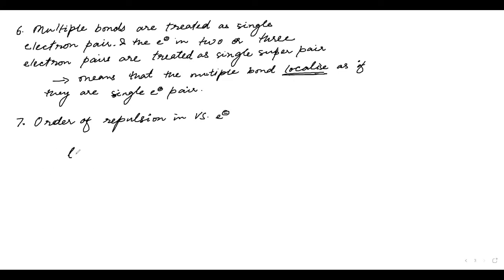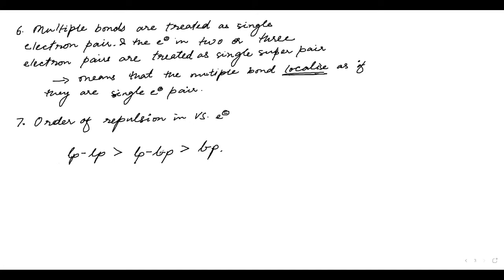The repulsion between lone pair and lone pair will be maximum. This will be succeeded by lone pair and bond pair repulsion, then bond pair and bond pair repulsion. The reason why lone pairs have maximum repulsion is that there is only one nucleus attracting them. Hence, they repel each other at very large magnitude.